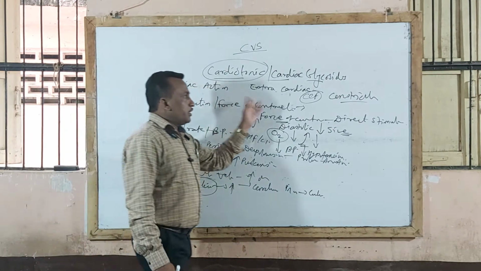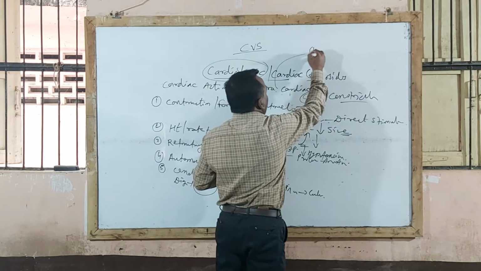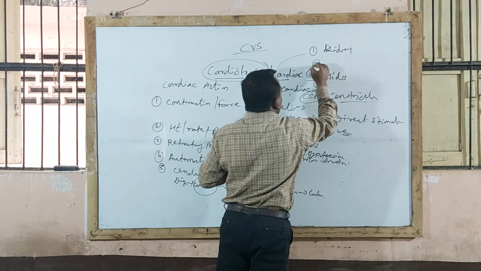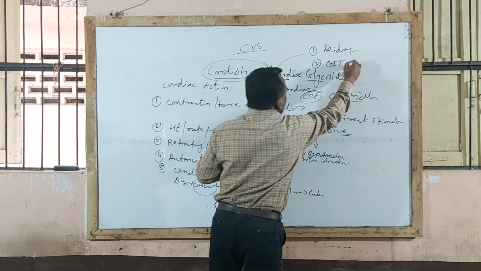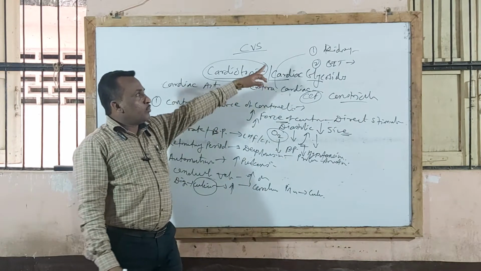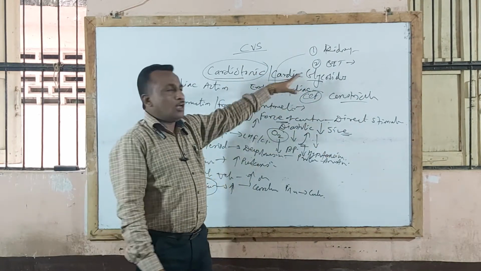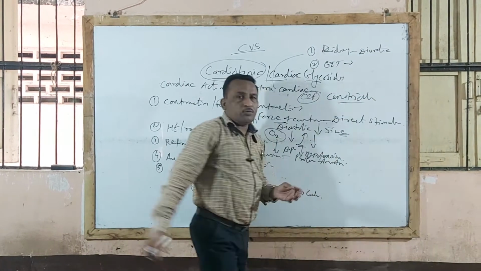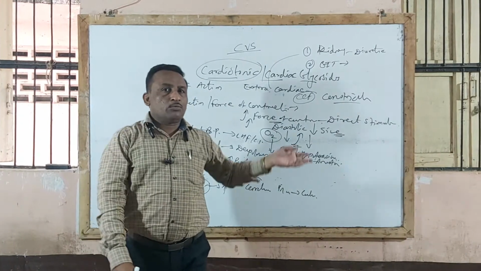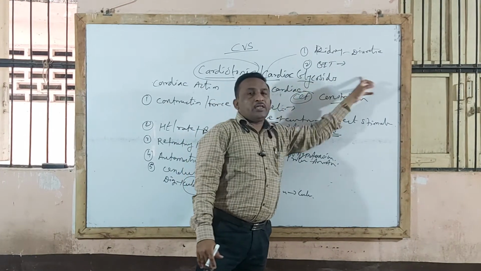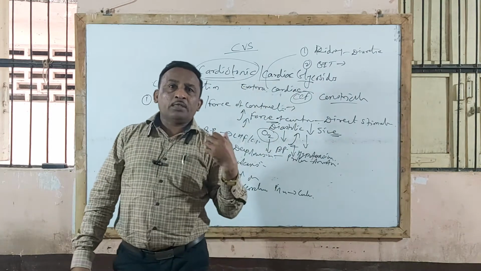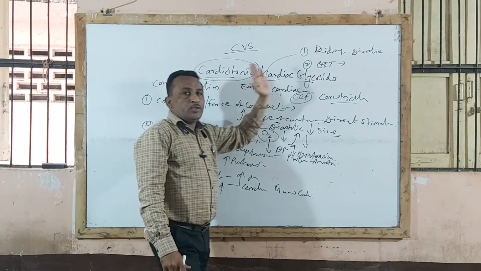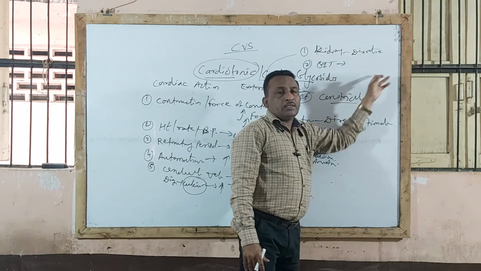In addition to this, digitalis also produces extra cardiac action, by acting on the kidney and on the GIT. Under extra cardiac action, acting on the kidney, particularly in a CHF patient, it produces diuretic action. Because of facilitating excretion of sodium and water, it causes diuretic action, particularly in CHF or CCF patients. It decreases venous pressure and thereby brings edema fluid into renal circulation and produces diuretic action.